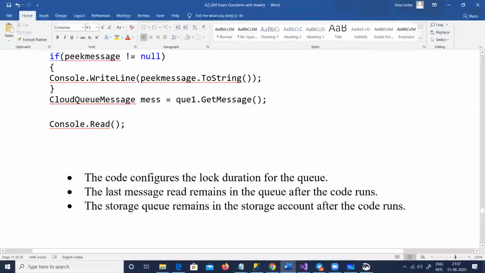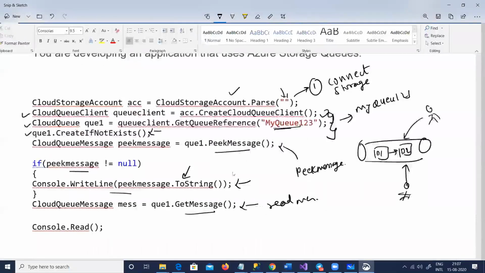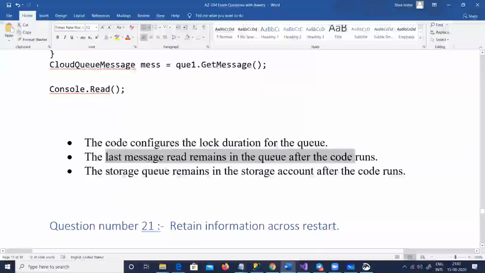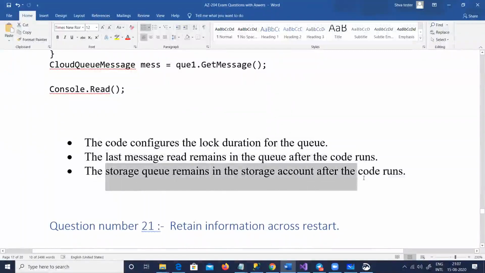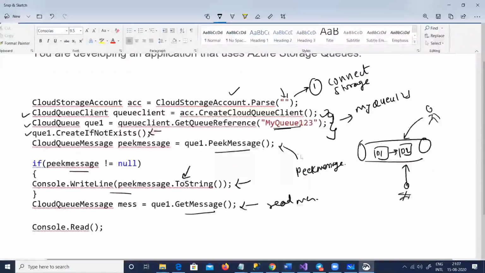The second one is, does the last message read remain in the queue? So the question is whether, by doing a peek message or a get message, the message gets deleted from the queue. And the last one is, the storage queue remains in the storage account after the code runs. That is like a contradiction to the first statement, saying that even if this is read, that message stays.